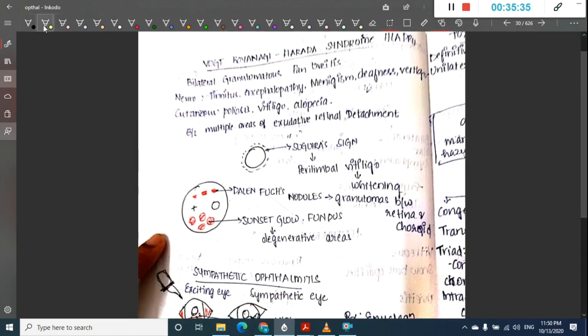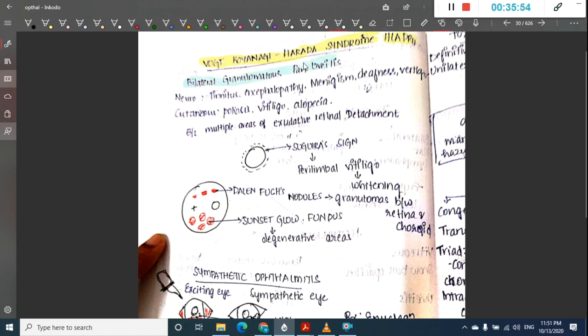Then we have something called Vogt-Koyanagi-Harada syndrome. In Vogt-Koyanagi-Harada syndrome, it is HLA-DR4. Here there is bilateral granulomatous panuveitis.